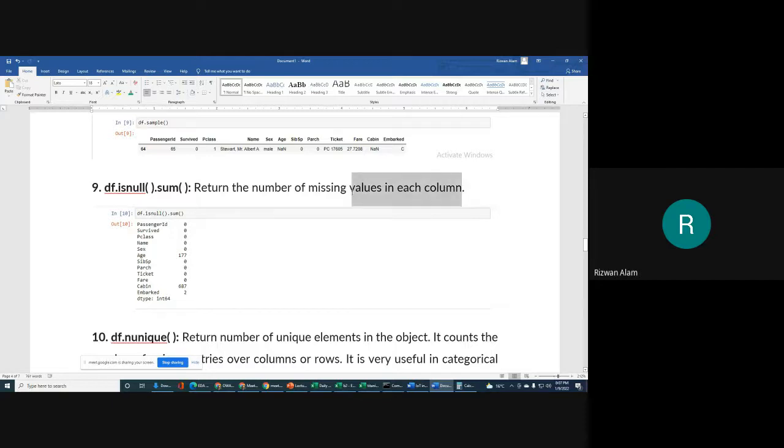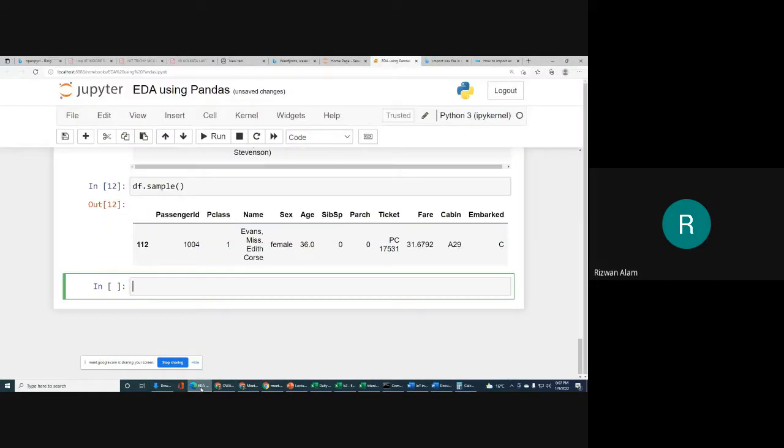In simple words, we are combining two functions: df.isNull is one function and .sum is another, and we use them in combination, so it will return the number of missing values in each column. Okay, so we will try this one.